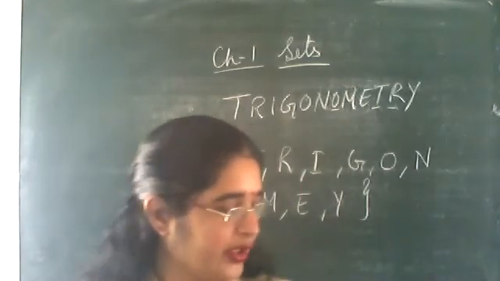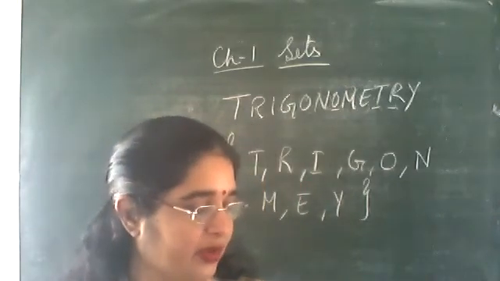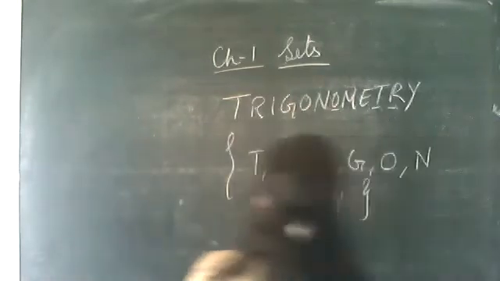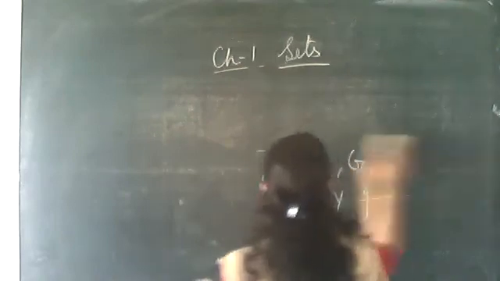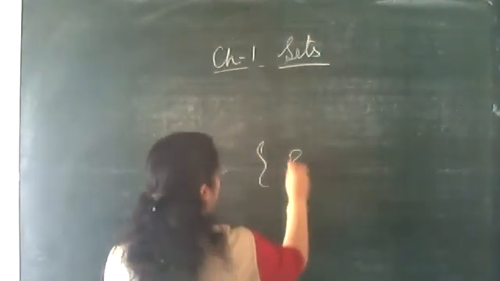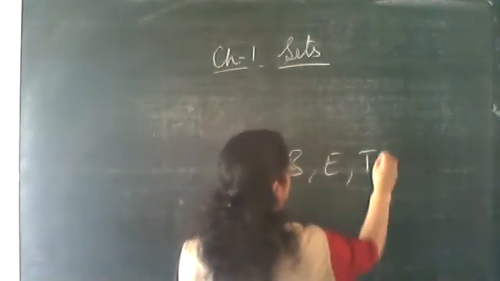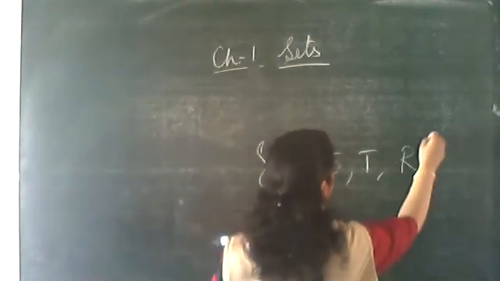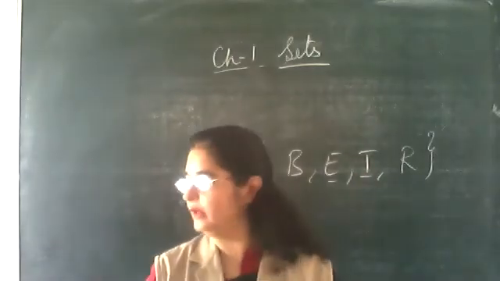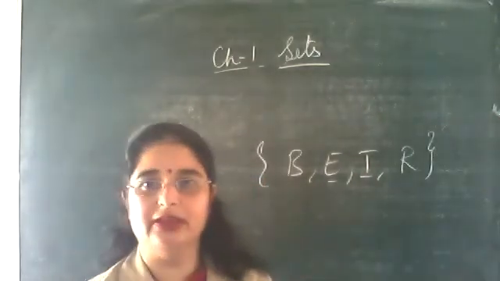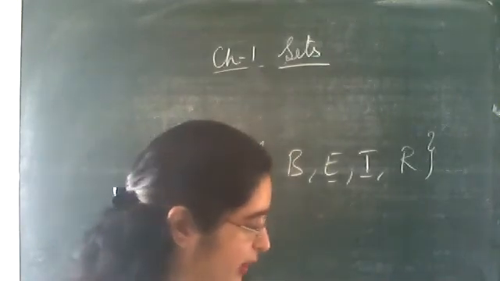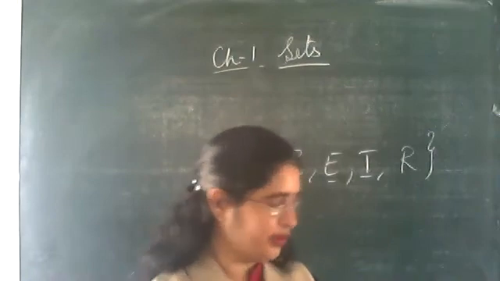Next one is your set of all letters of the word better. So what is your word? Better. B, E, T, T, E, R. E and T are repeating twice, so they will come only once. Clear? Is it clear? Yes, ma'am. Okay. Next question. Come to the next one.